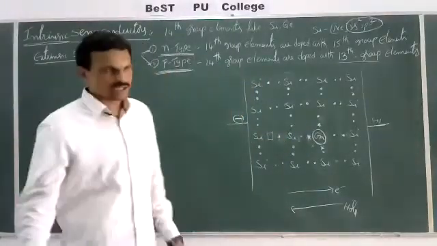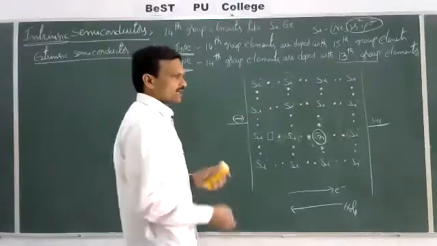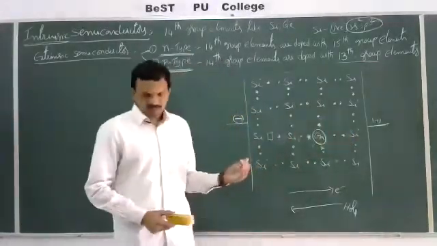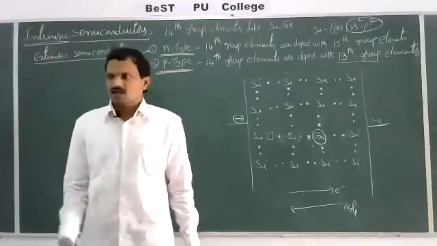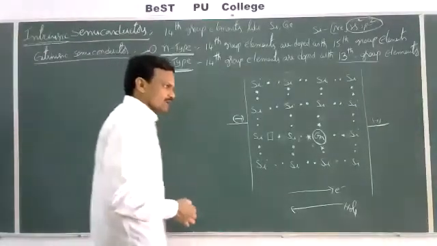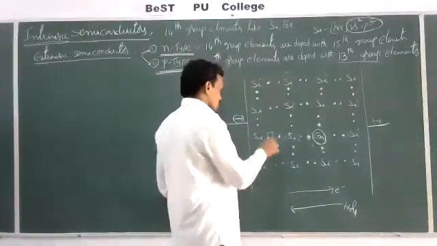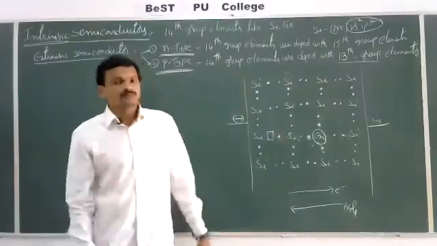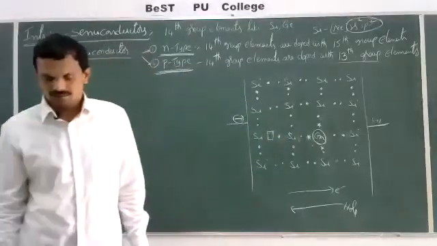That means electrons are moving from left hand to right hand side, and the hole is moving from right hand side to left hand side. So here the vacant orbital known as a hole is responsible for the conduction of electricity. That's why this is called a p-type semiconductor.